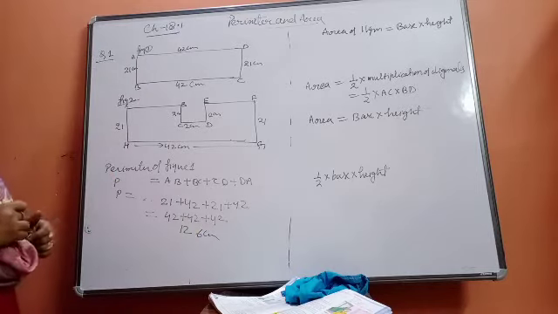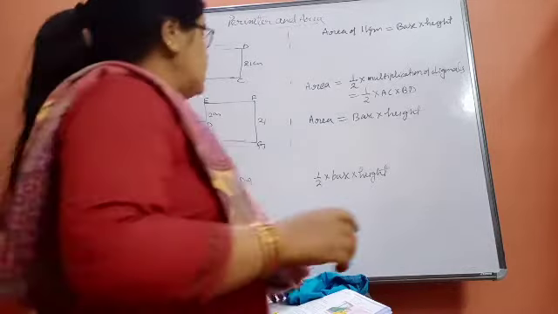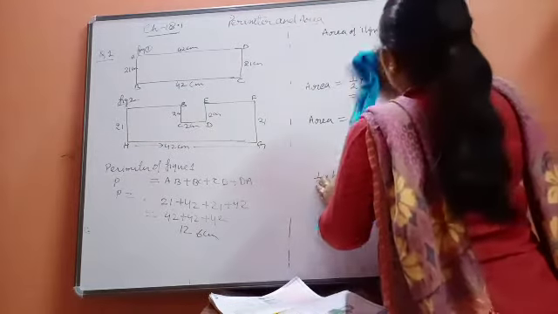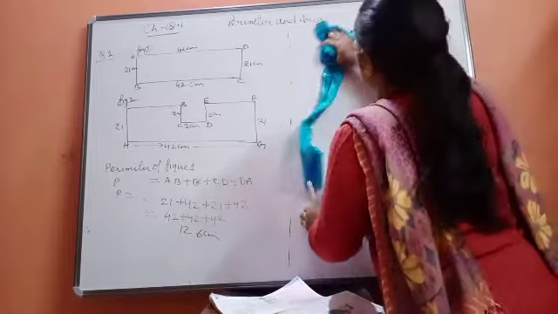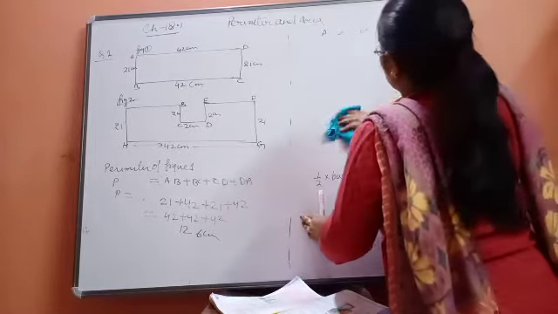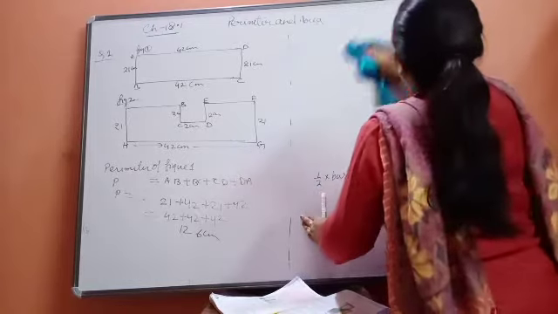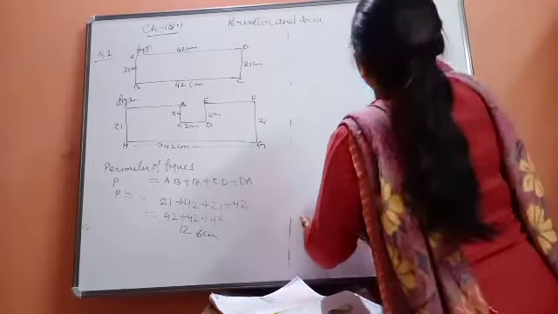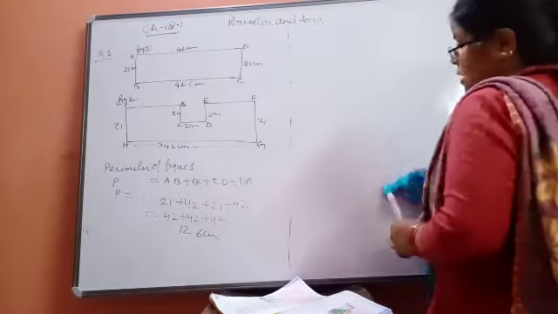Now we have to calculate the perimeter of the second figure. Now see how we will calculate it. Perimeter means, beta, not area, sorry. Perimeter means the sum of its boundaries, the length of its boundaries.